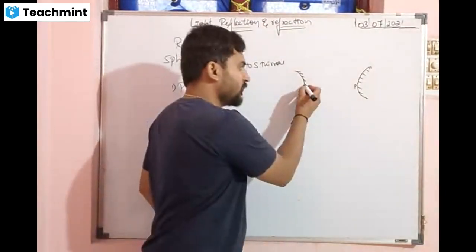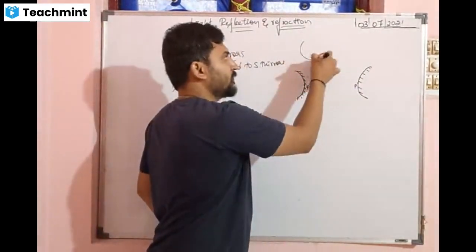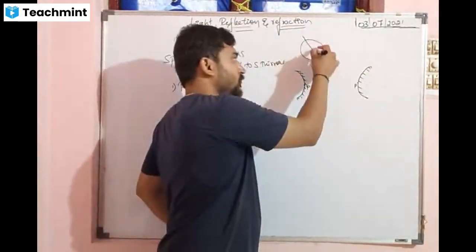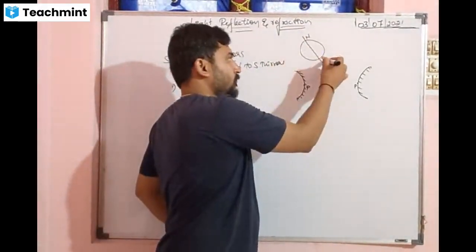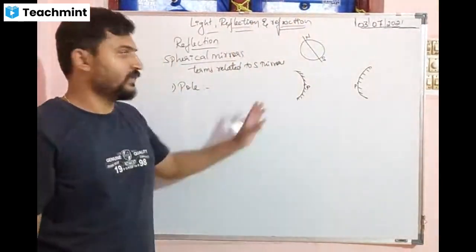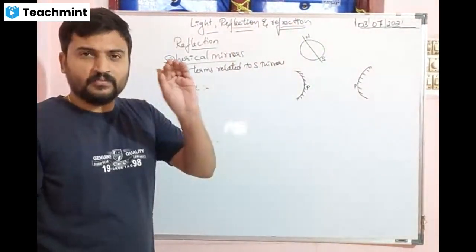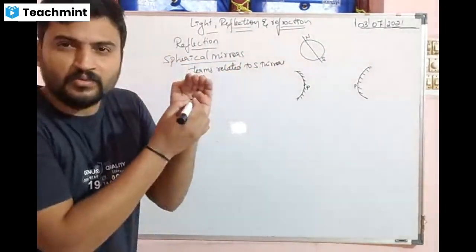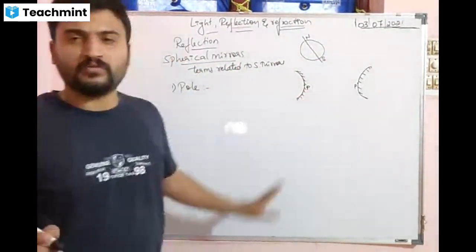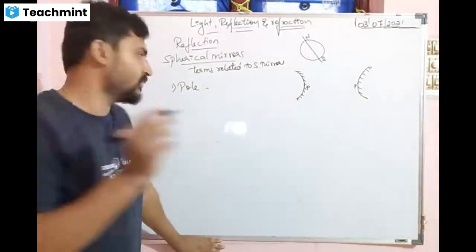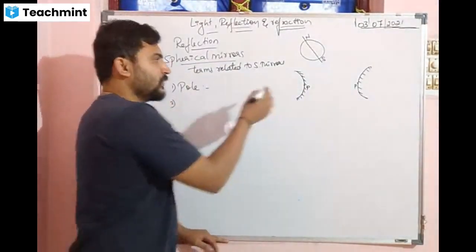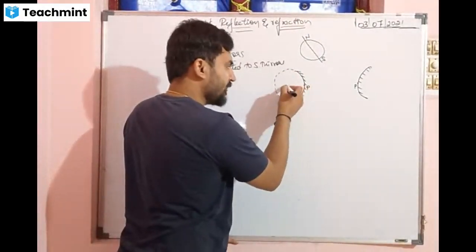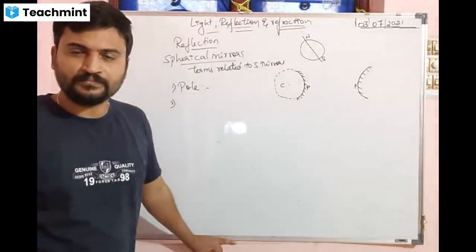Pole of a mirror. Our Earth has how many poles? Two poles, north pole and south pole. Similarly here, in a spherical mirror, the middle-most part of a broken ball, that we consider as the pole of the mirror. Second, if I continue, will I get the center of this mirror?